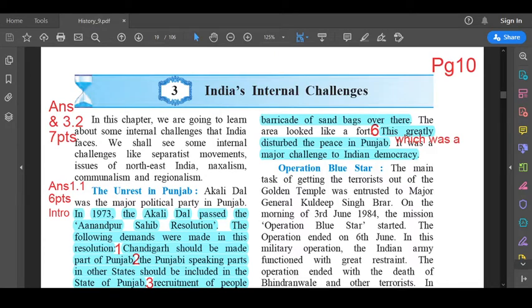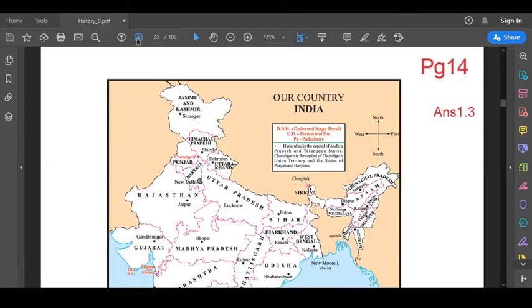Standard 9th History, Lesson number 3, India's Internal Challenges. Students, today I am going to give you all the textual question answer markings of the third lesson of history, India's Internal Challenges. So open your textbooks to page number 14.